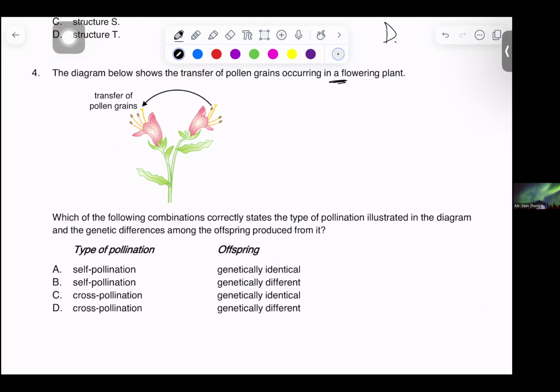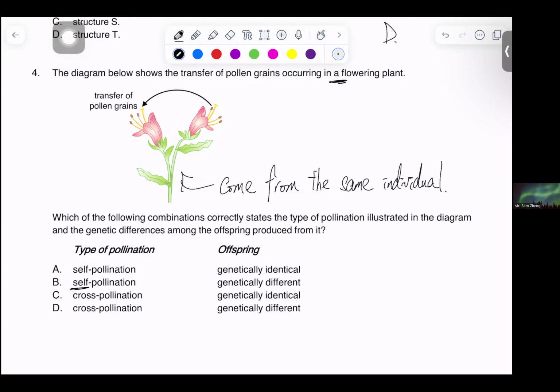If it is a flowering plant, it means that both flowers are coming from the same individual. So as they come from the same individual, even though they are two different flowers, we say that it is self-pollination because it is itself.